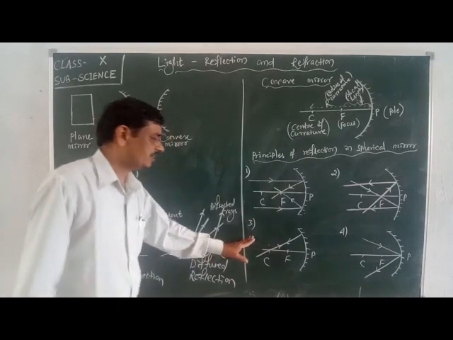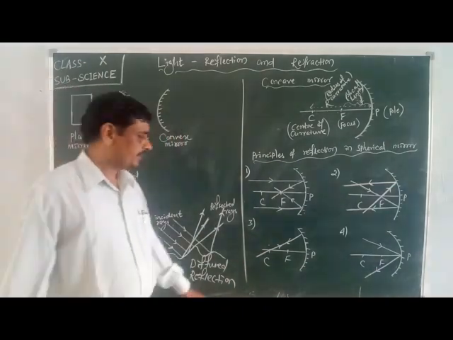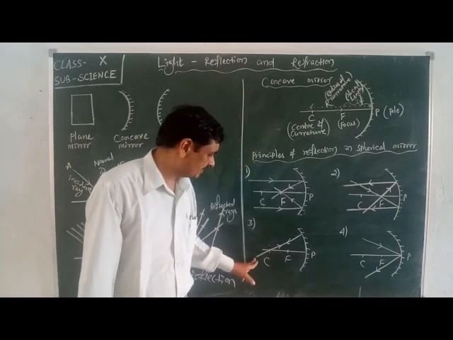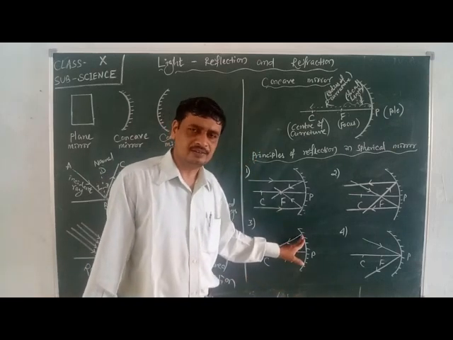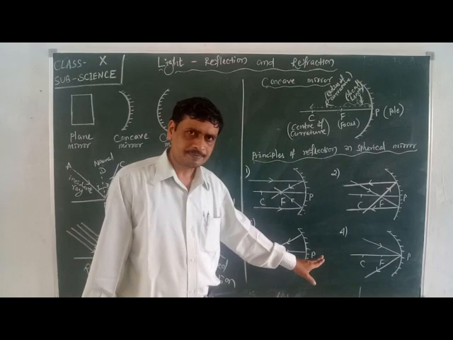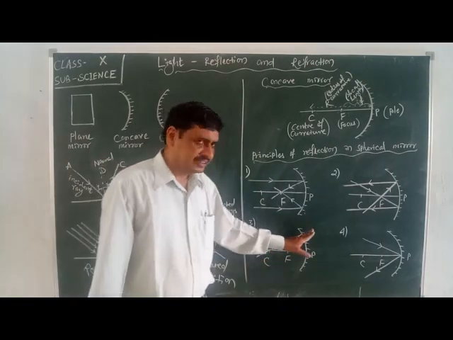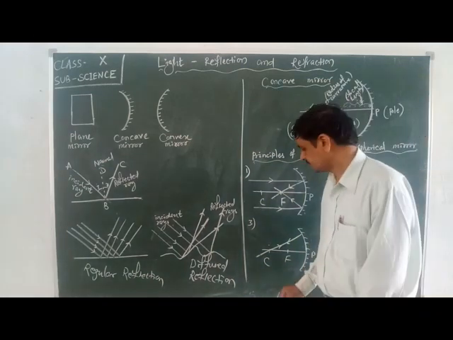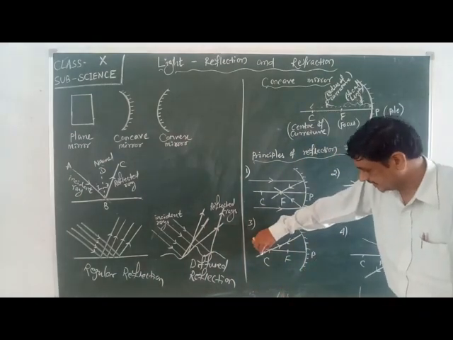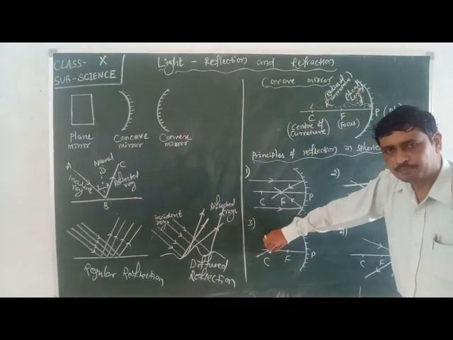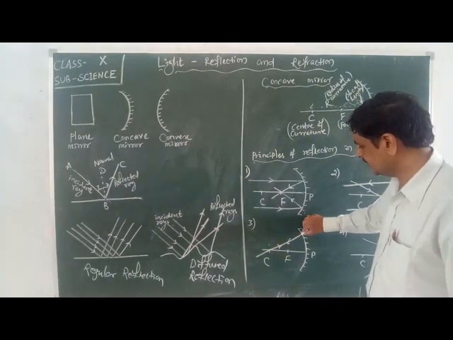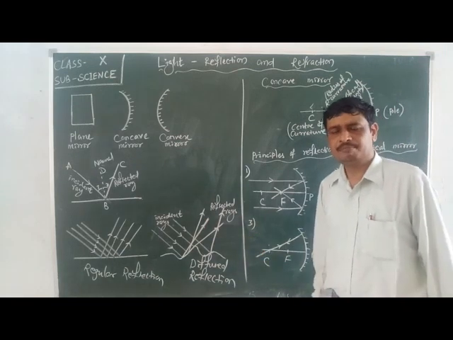Next, come to the third case. When a ray of light is incident through the center of curvature of this spherical mirror, then it will be reflected on the same path. When a ray of light is passing through this point C, meaning the center of curvature, then it will come back on the same path.